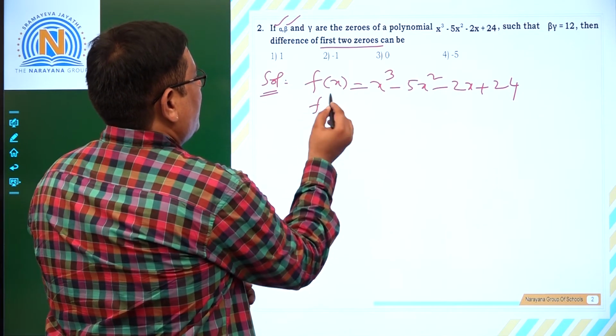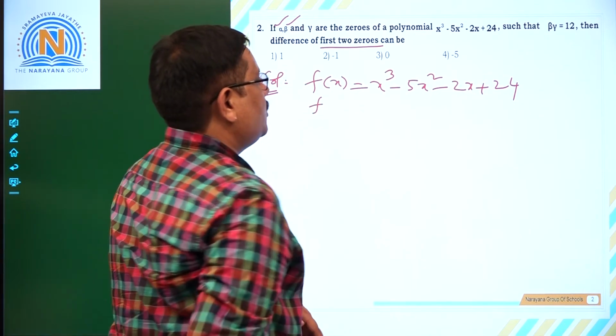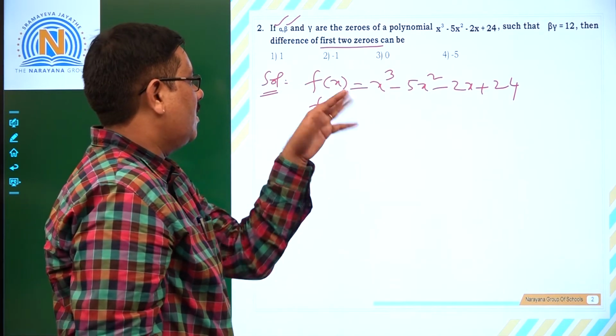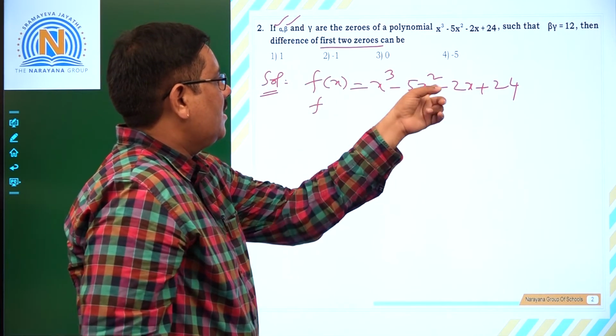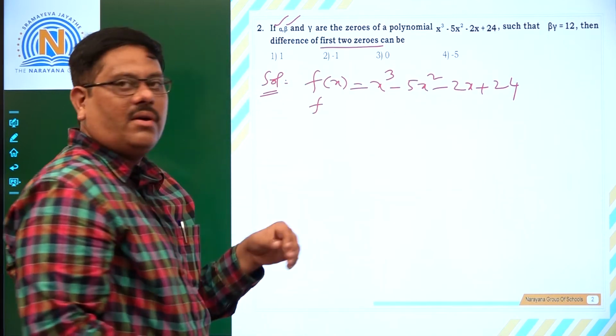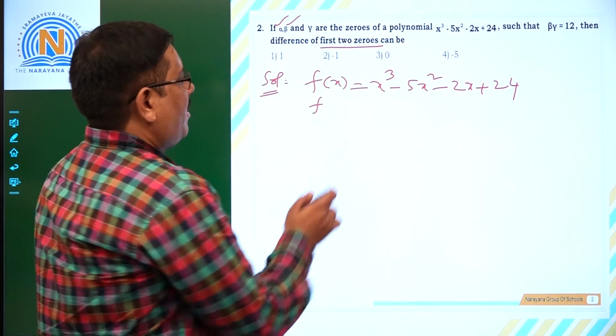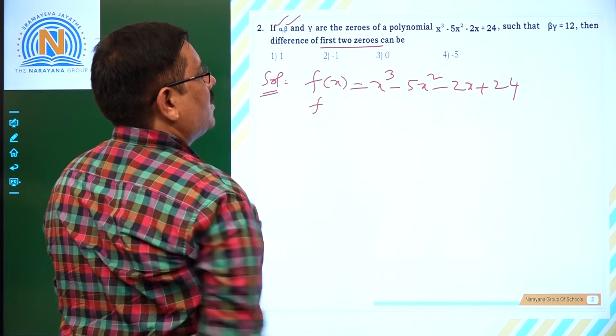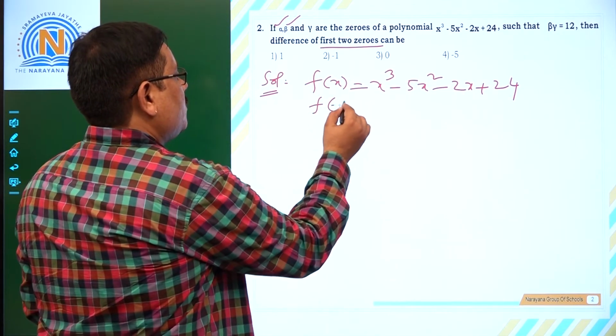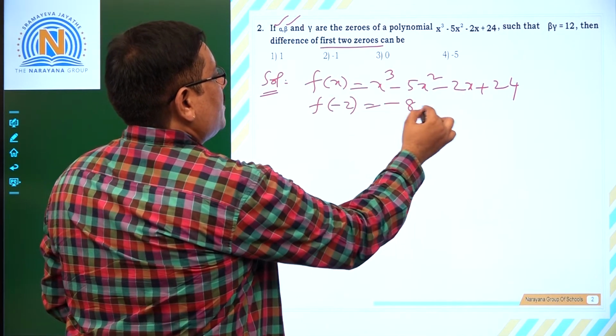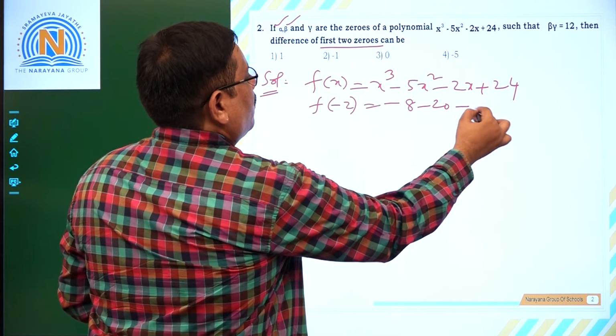Trial and error method. f of 1: the sum of the coefficients is not 0, so f of 1 is not 0. Minus 1: the alternate sum is not equal, so f of minus 1 is also not 0. f of 2: 8 minus ..., f of 2 is also not possible. Let us take f of minus 2, that is going to be minus 8, minus 20, plus 4, plus 20.